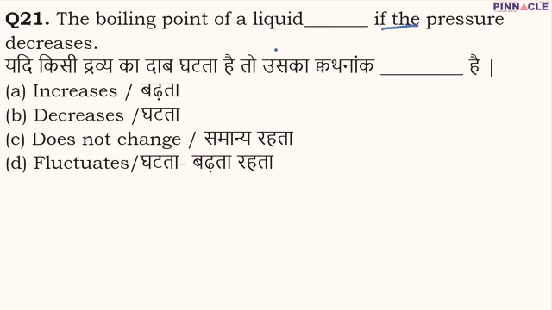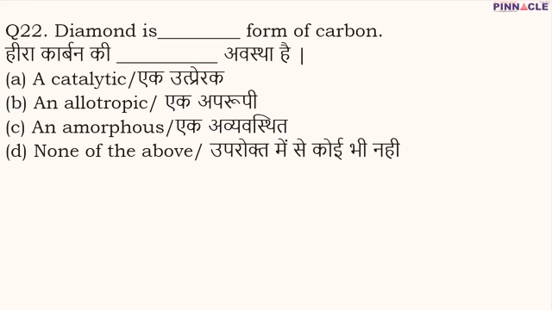Okay, and if the pressure decreases, then definitely the boiling point of a liquid is also going to decrease. Hence for question number 21, B, decreases, is going to be the correct option. Coming to question number 22. Question number 22 is, diamond is dash form of carbon. Is it catalytic, allotropic, or amorphous form of carbon? The correct option is B, diamond is an allotropic form of carbon.